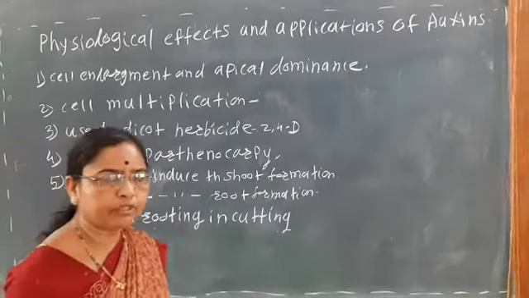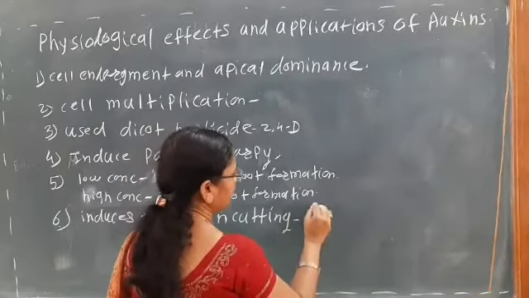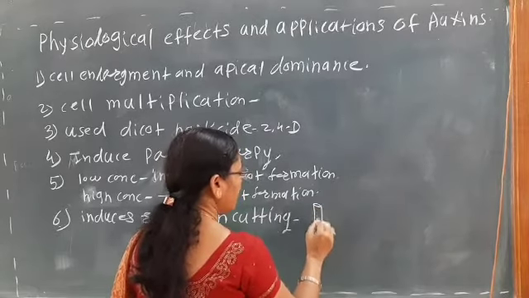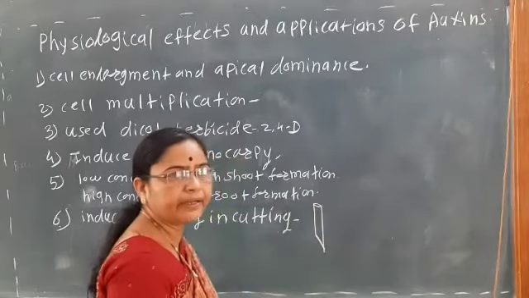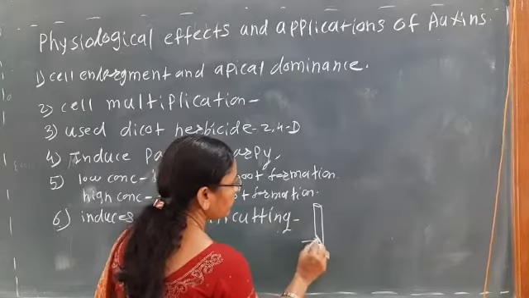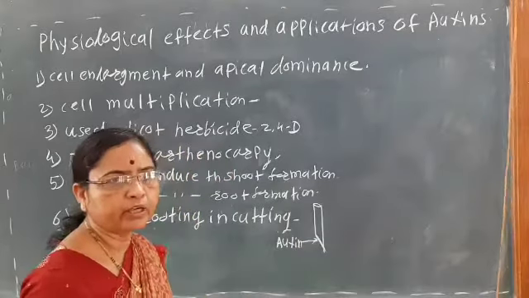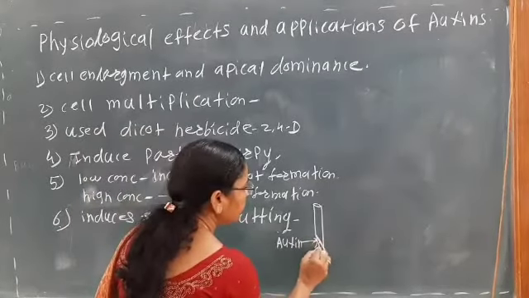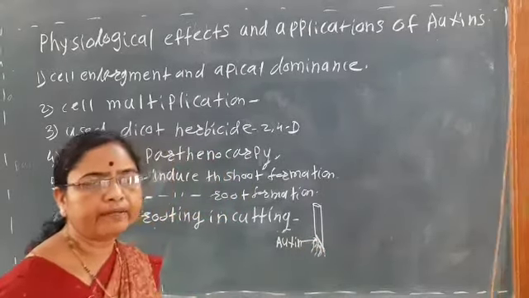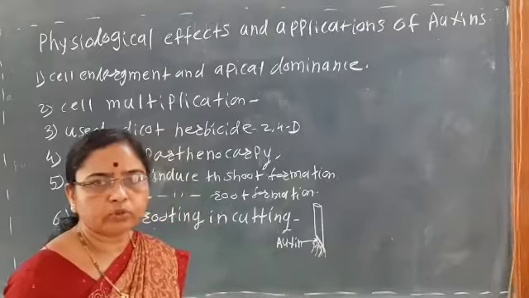Cutting is the artificial method of vegetative propagation. So if we use a stem cutting, we have seen that in the stem cutting the upper cut is round and the lower cut is mainly slanting. And in the lower cutting, if we apply the auxin, there will be early initiation of roots. So there is the formation of an adventitious root system due to the application of the auxins.